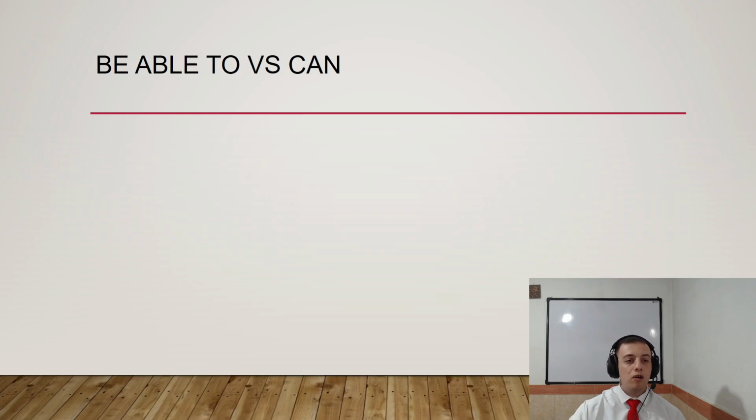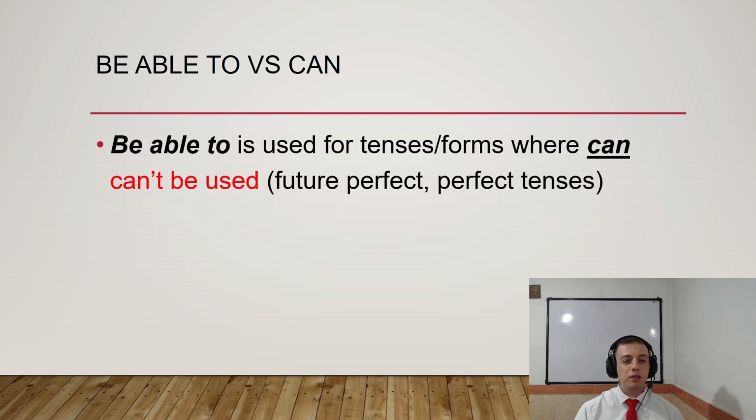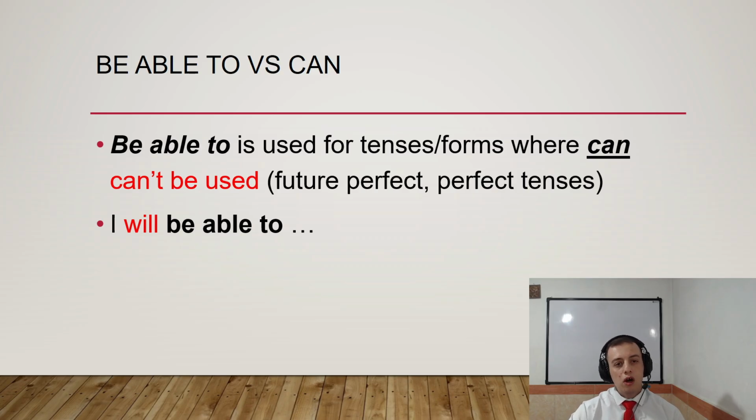All right? So, now let's talk about the last one, be able to versus can. Be able to is used for tenses and forms where can't be used. For example, future perfect, perfect tenses. All right? So, as I told you, actually, be able to. Okay? So, for example, I will be able to. Okay? So, it is about future. Okay? So, be able to is talking about abilities.